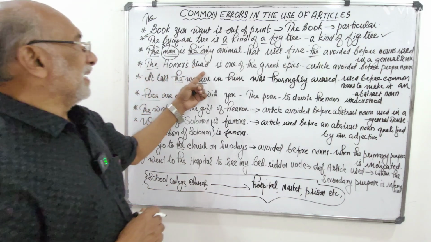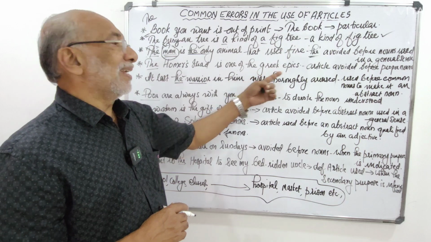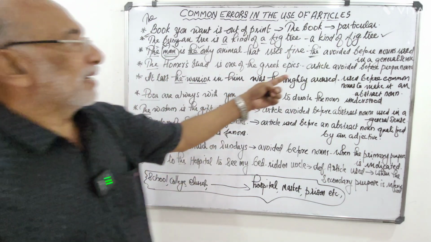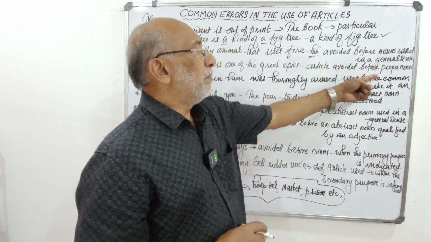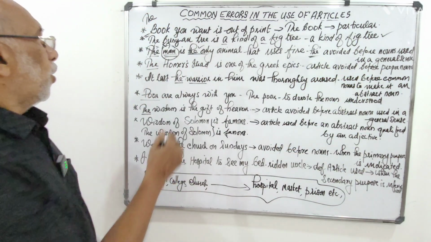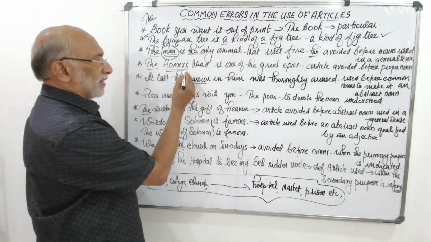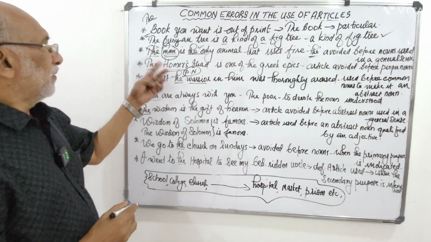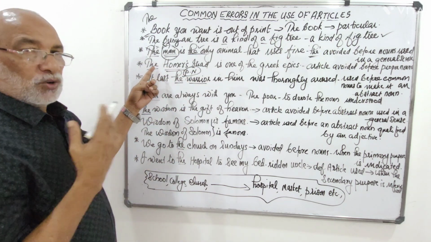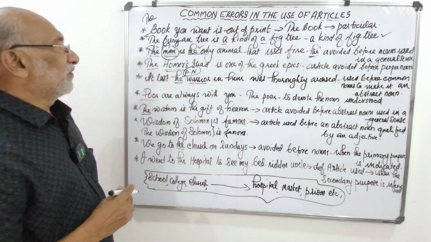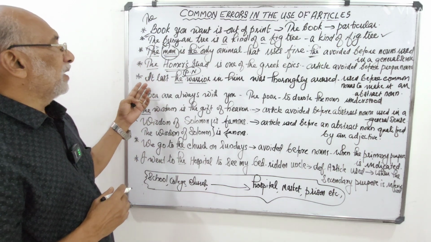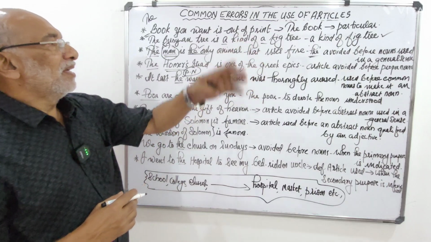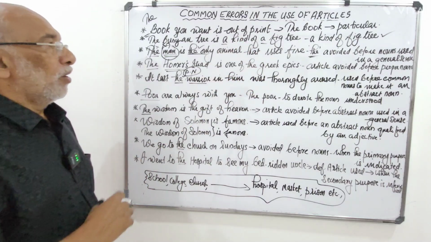Next one. The Homer's Iliad is one of the Greek epics. The Homer's Iliad. What is the rule here? Article avoided before proper nouns. Homer, it's a proper noun, isn't it? It's a proper noun. So before this proper noun, we don't usually use the definite article. So it should be Homer's Iliad is one of the Greek epics.